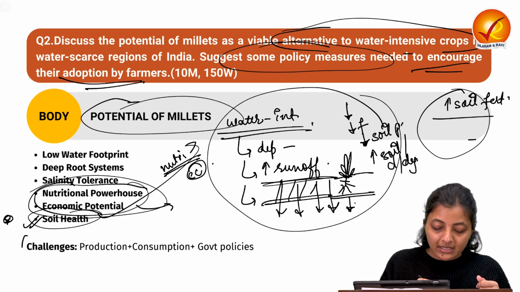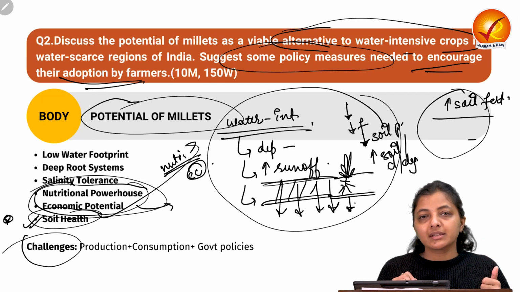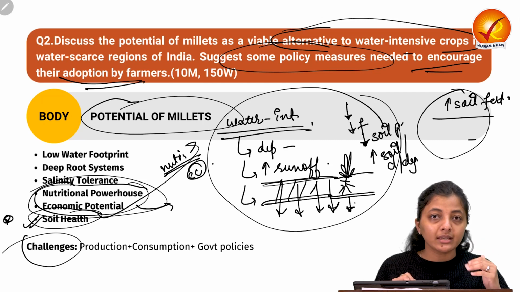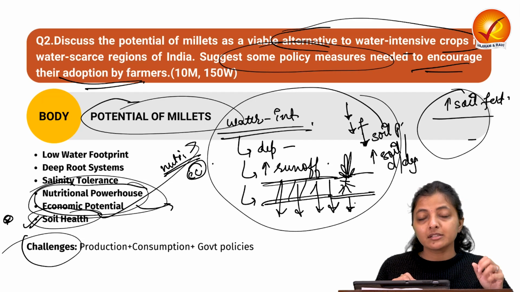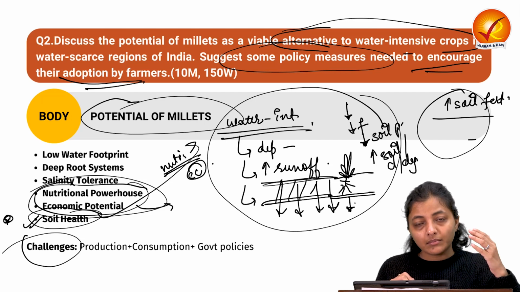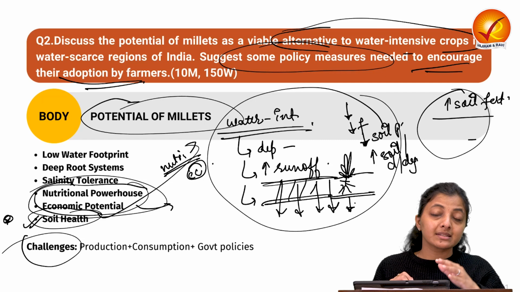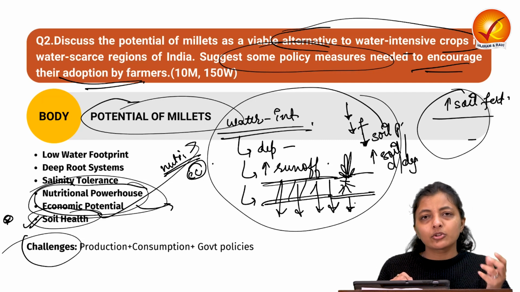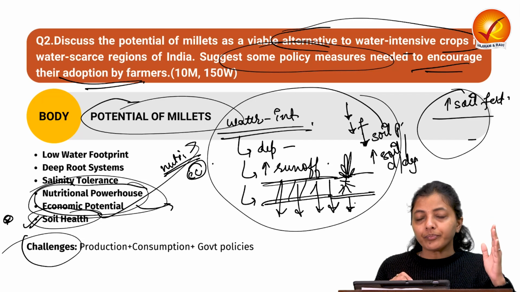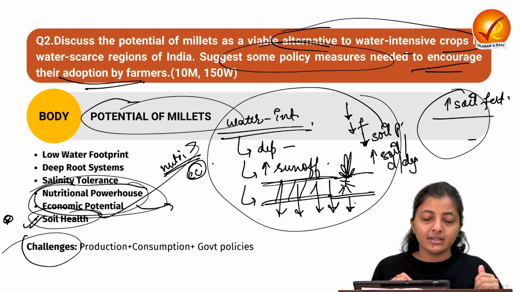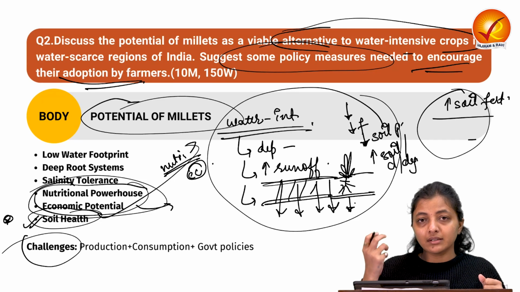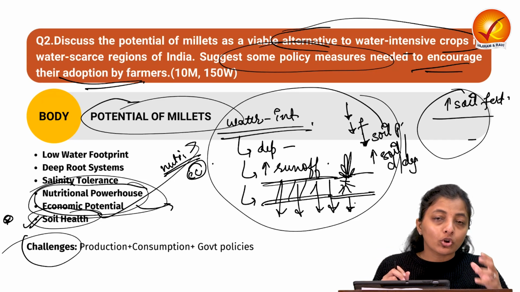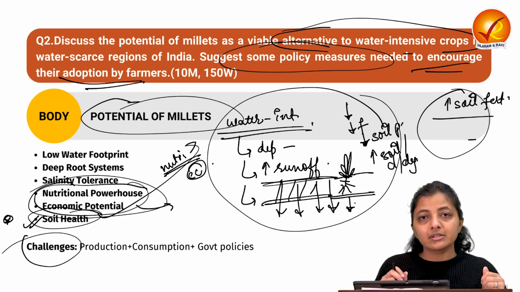Okay, so what are the challenges? The very first thing is that there is reducing land under millet production. There is less awareness, that is why there is less demand in the market also for millets. And due to the skewed policies like MSP for rice and wheat majorly, they have changed the cropping patterns of the land also.